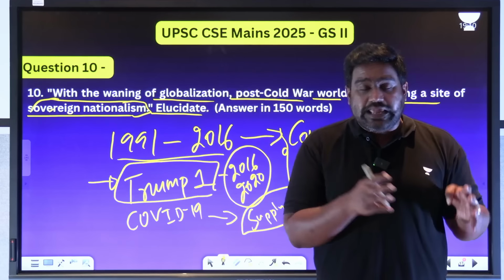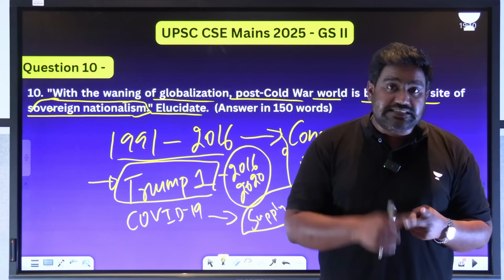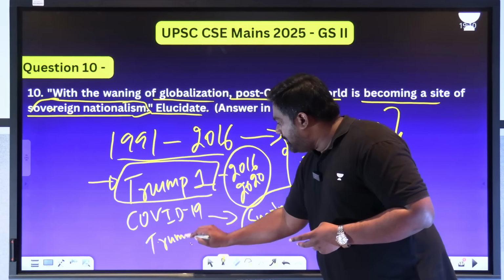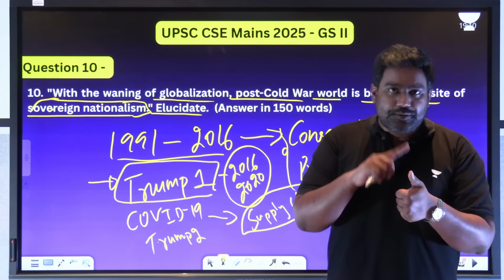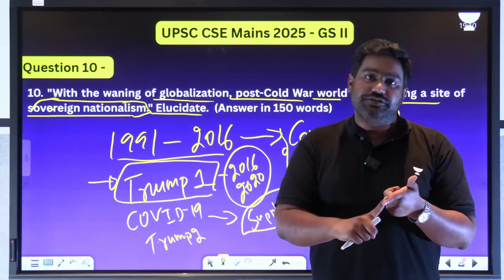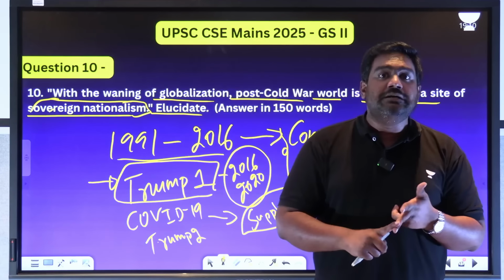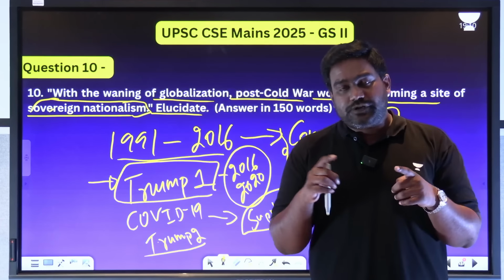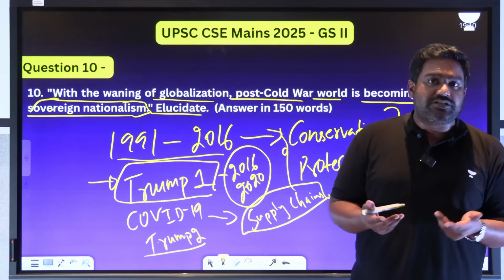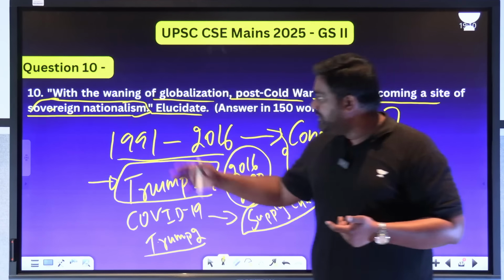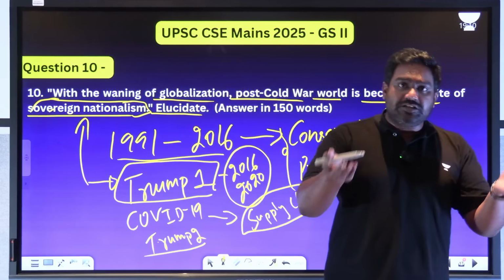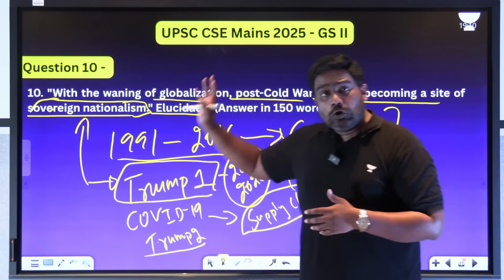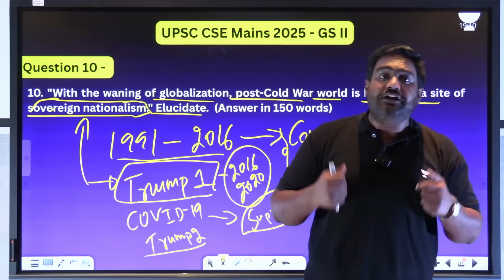And today, countries are more inward-looking. They are more protectionist, more conservative. Then you come to Trump's second administration. After mentioning the Russia-Ukraine war, the disruption it caused, the India-China tensions, and disruption in West Asia, you finally have to mention the tariff wars and the protectionist policies of Trump's second administration, which has caused chaos in the global markets. And this has pushed countries to become more inward-looking, to concentrate on their own national interests, to become more self-reliant. And this is leading to more closed borders and closure of the free trade routes.